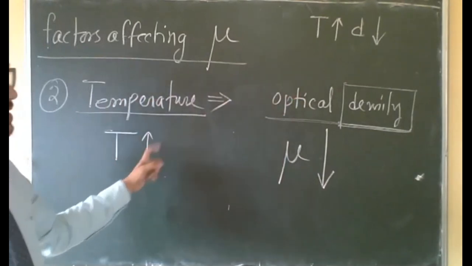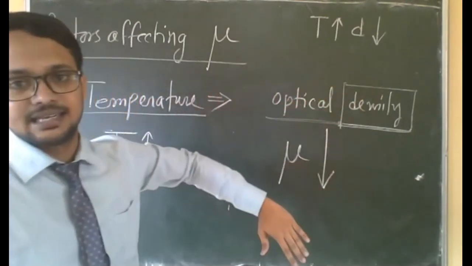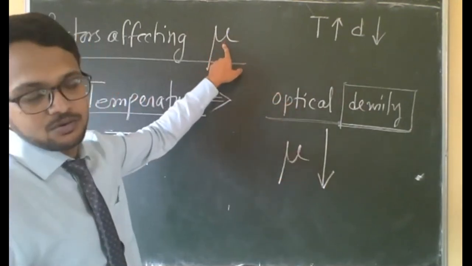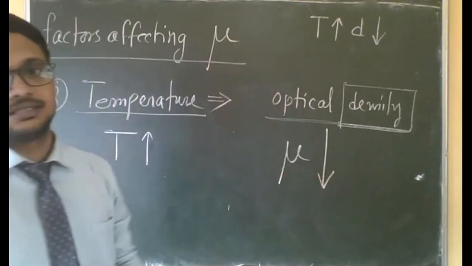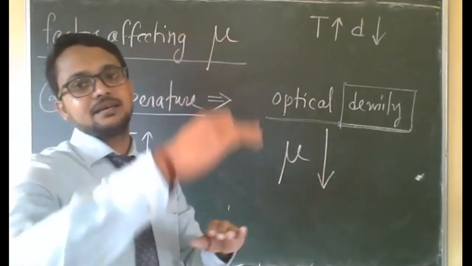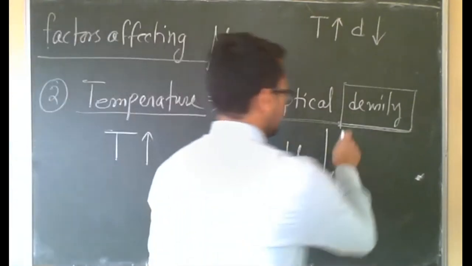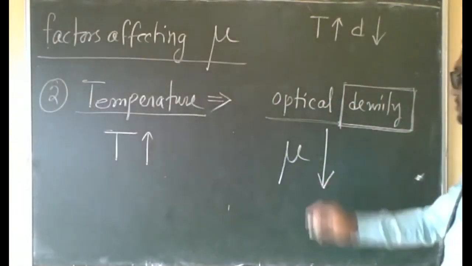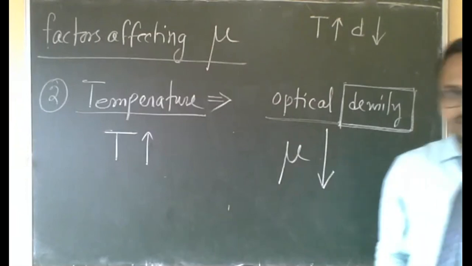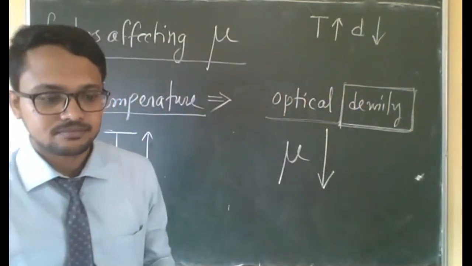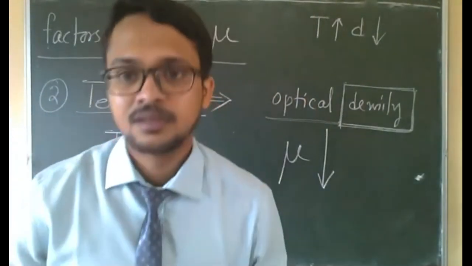If temperature increases, optical density will decrease, and from optical density we can know the value of mu, so mu will also decrease. More optical density means more mu, less optical density means less mu. Only stick to density, then it will be easy to explain. Is it clear, everyone?